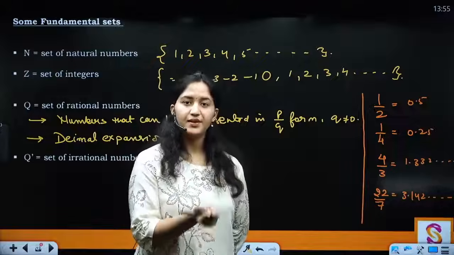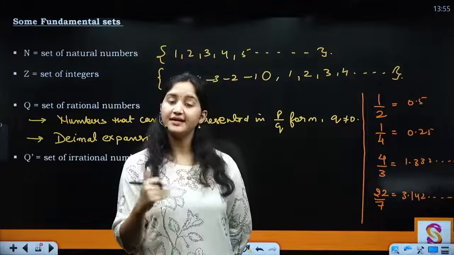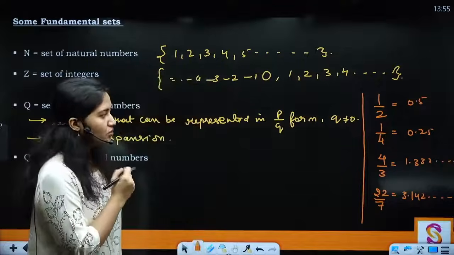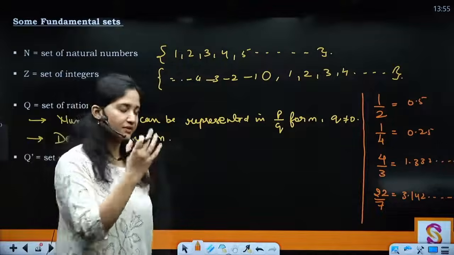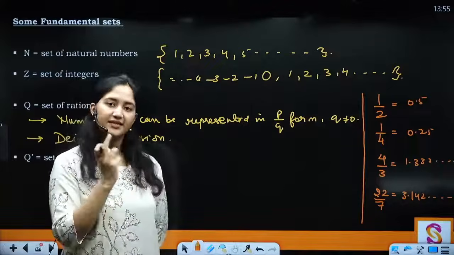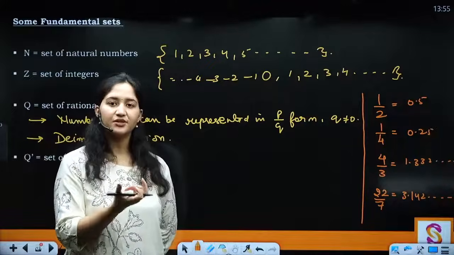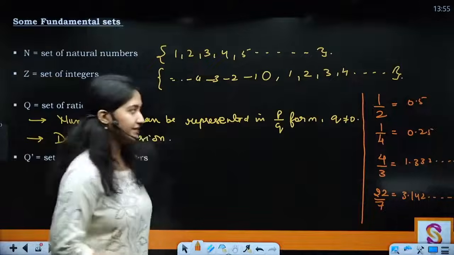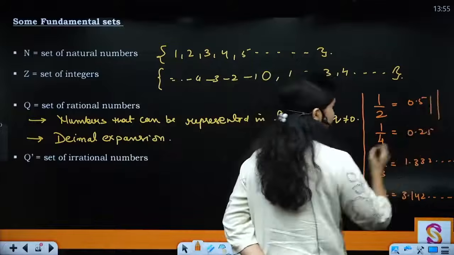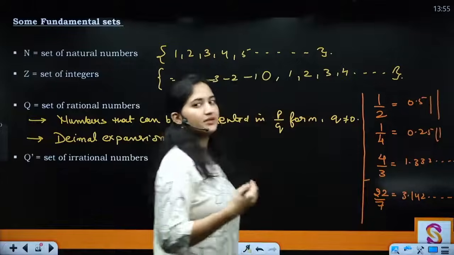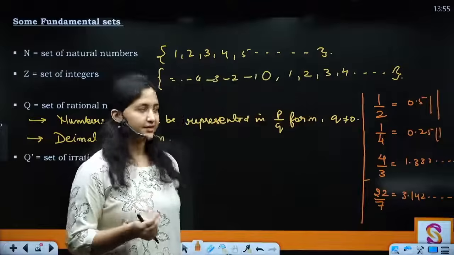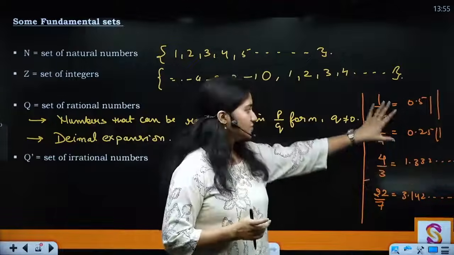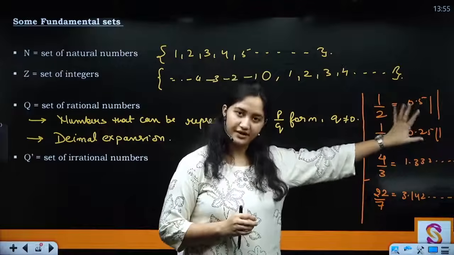not equal to 0. Then what is the difference between a rational number and an irrational number? The difference lies in the decimal expansion of it. If you look closely at the first two numbers, what is the decimal expansion like? Decimal expansion is basically terminating and non-repeating, right? It is terminating, it has stopped here, right? And it is non-repeating, it is not repeating either, right? That means the condition like 1.3333, this is not happening. So these kind of numbers are known as your rational numbers.